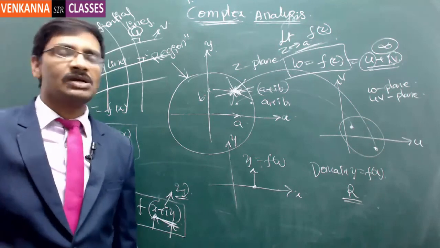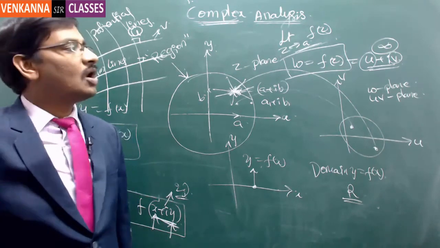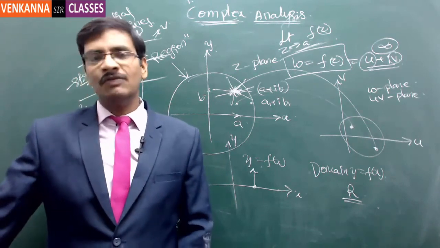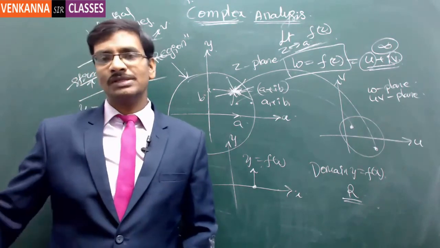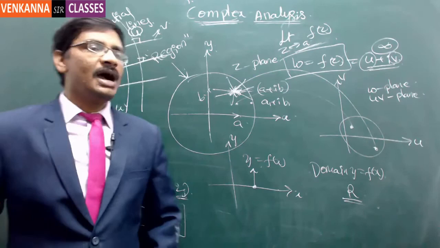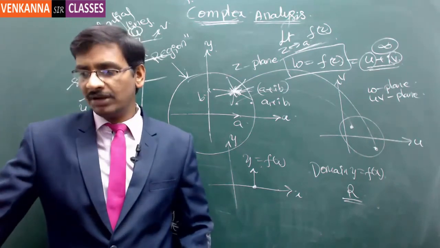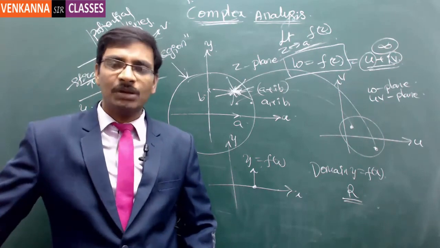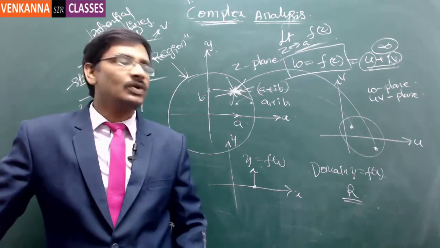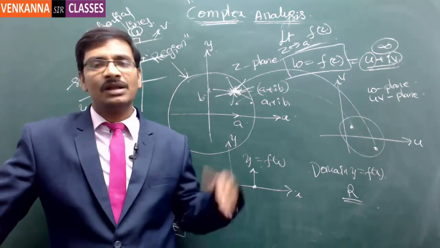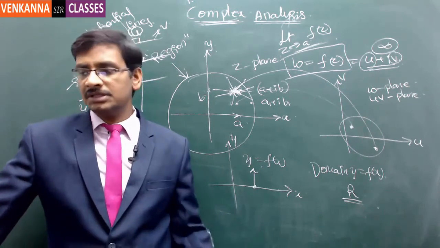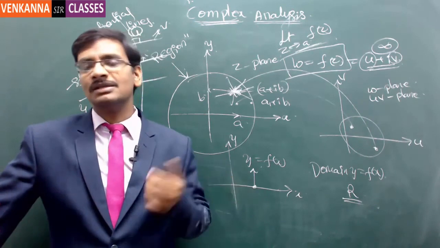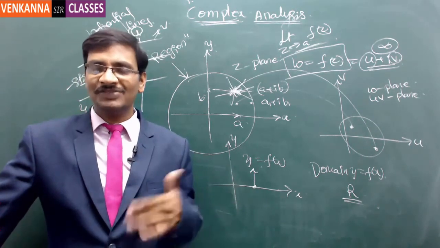Another part is the contour integration. Contour integration is the one which solved most of the engineering problems. For example, in control systems, identifying whether the system is stable or not is very, very crucial. If the system is stable, then you will analyze the performance of the system. But if the system is unstable, there is no point in analyzing the performance because the system itself is unstable.